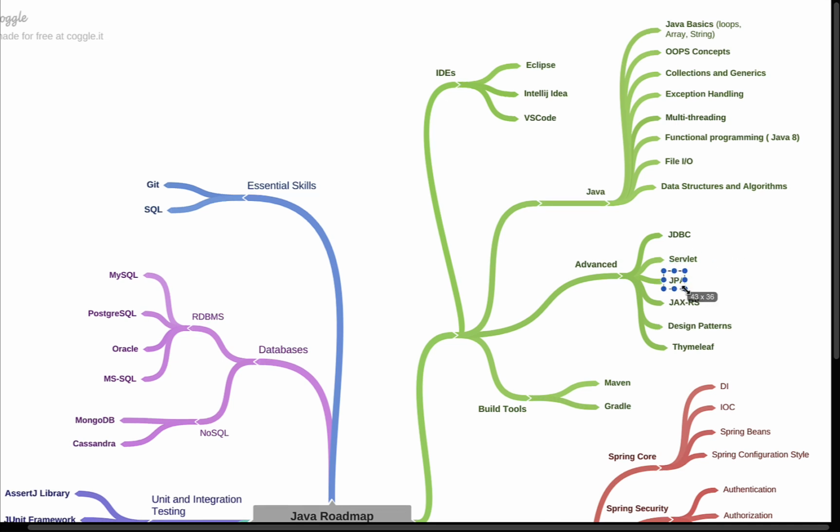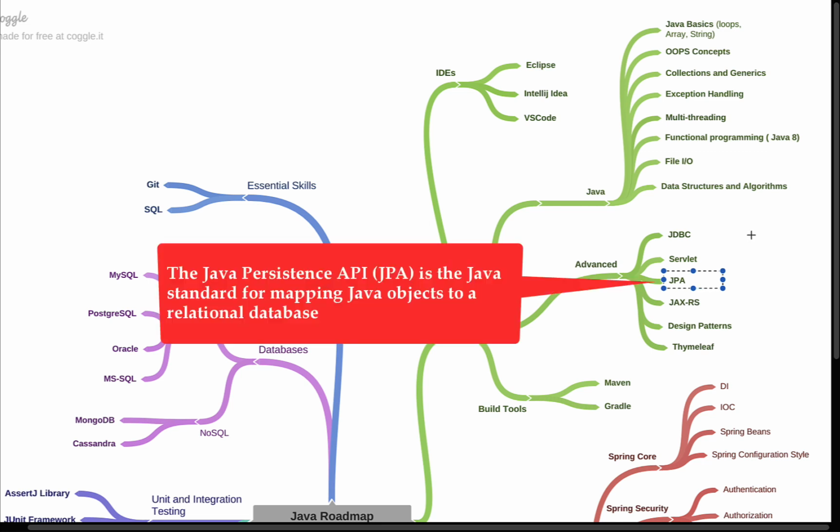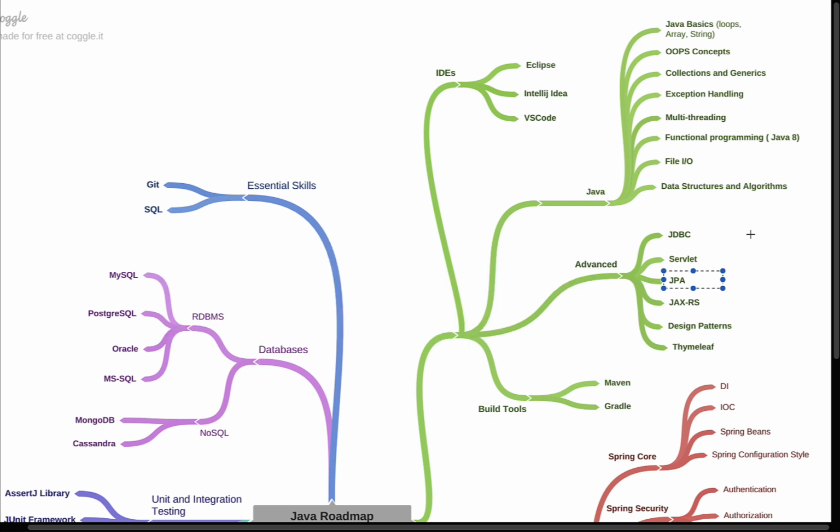Next, JPA. JPA stands for Java Persistence API, and it is again a standard Java specification that we can use to map a Java object into a database table. We can use JPA to directly map our Java object into a database table, and JPA provides mappings like one to one, one to many, many to many.